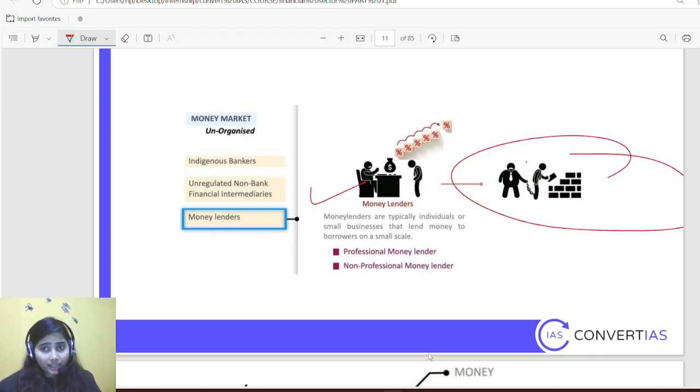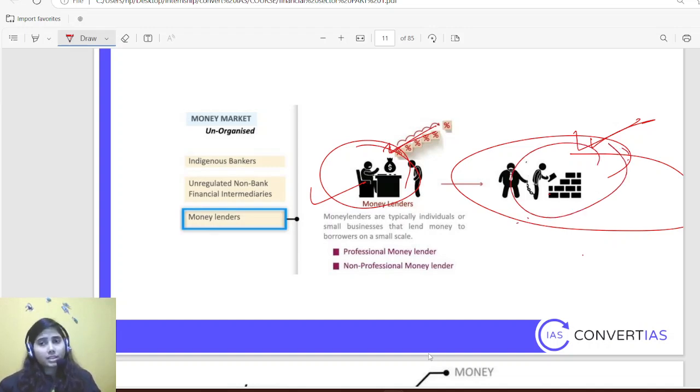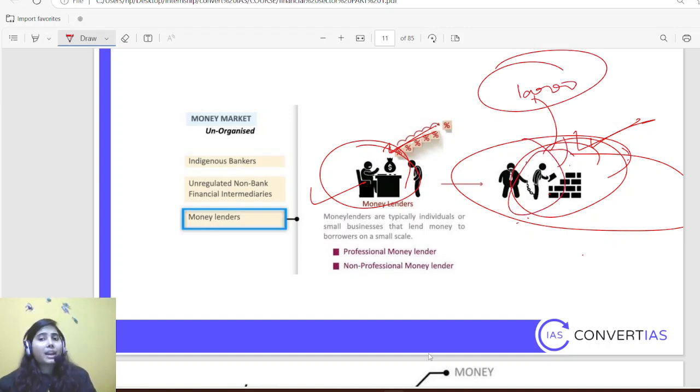In moneylending, what happens is bonded labor. If any vulnerable section has taken money from a moneylender and they are not able to pay it back, the moneylender will say, okay, you have taken 1,000 rupees from me, so do this work for me. Probably that work costs 10,000, but they are doing it for 1,000 because they have taken a loan and do not have money to pay it back. So that is a kind of exploitation and bonded labor.